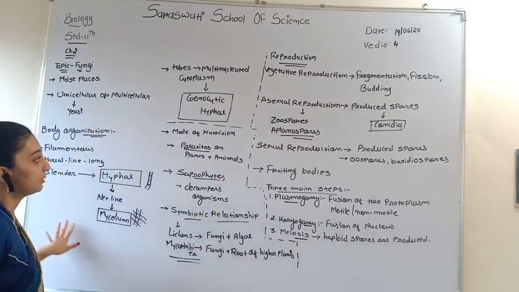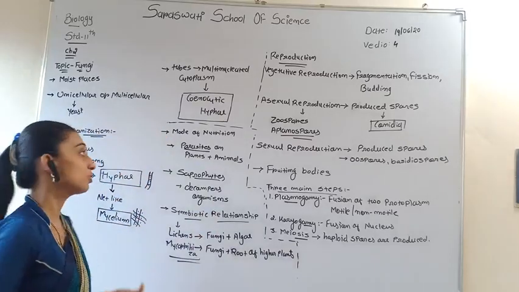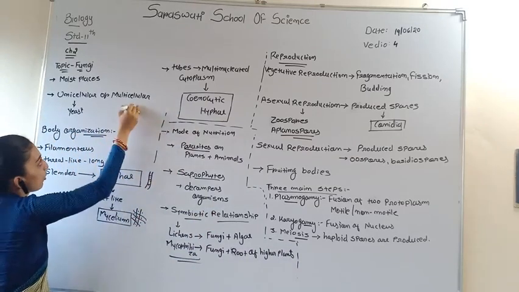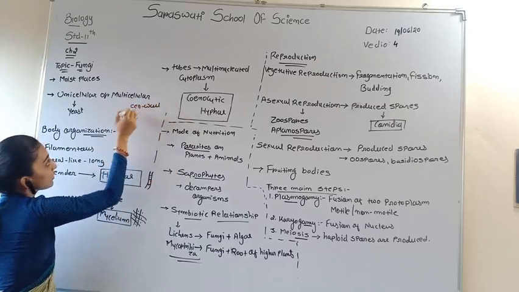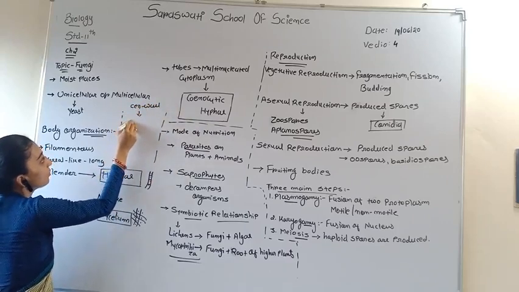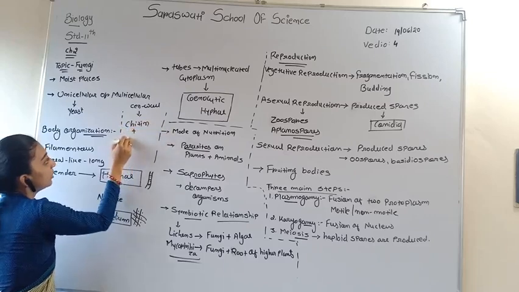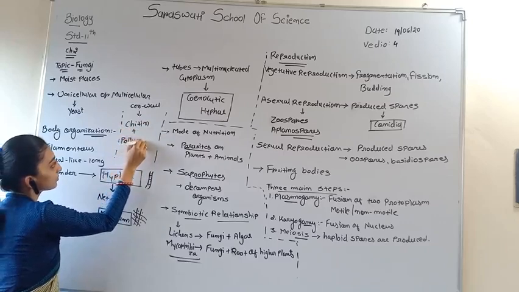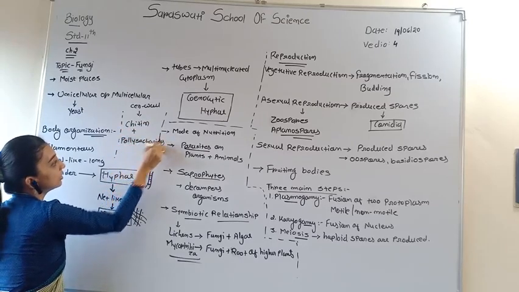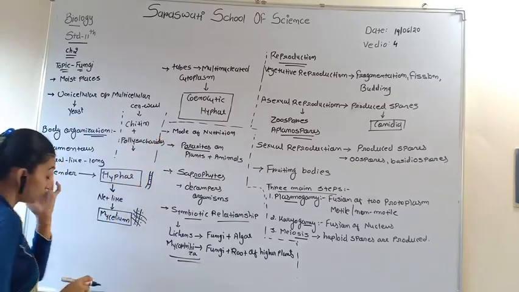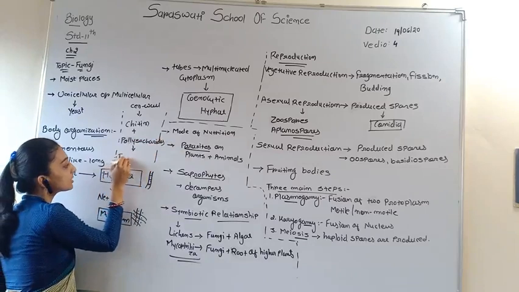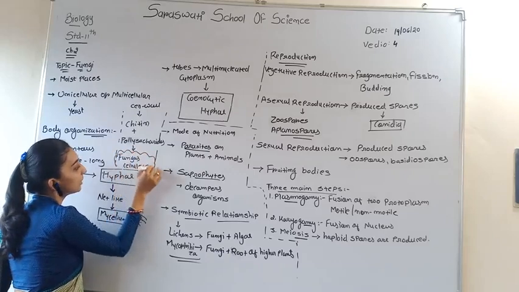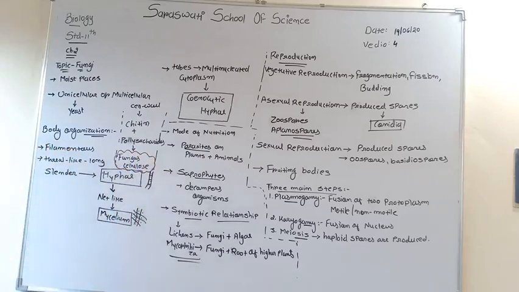What are hyphae, mycelium, coenocytic hyphae, we have already discussed. Now we discuss one topic, that is cell wall. In fungus, the cell wall is present, and the cell wall is made up of chitin and polysaccharides. The cell wall of fungus is known as fungus cellulose because it is made up of cellulose.